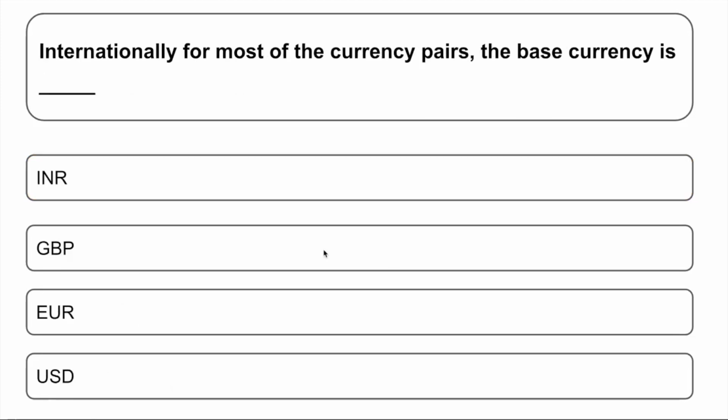Internationally, for most of the currency pairs, the base currency is, as you all know, US dollars.